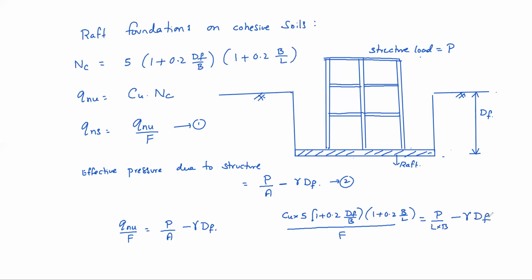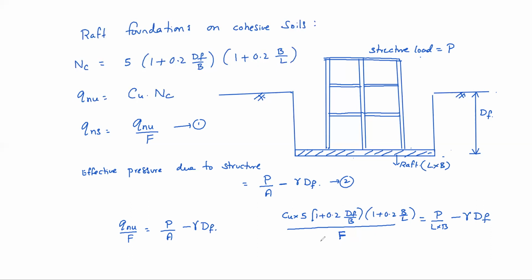See, in this, if you fix the length and breadth of the building, I mean raft size, if you know, structure load if you know, factor of safety, whatever factor of safety you want, then only unknown is here what? Length to breadth, you know already. Factor of safety is there. Cohesion is there. Unknown is what in this equation?